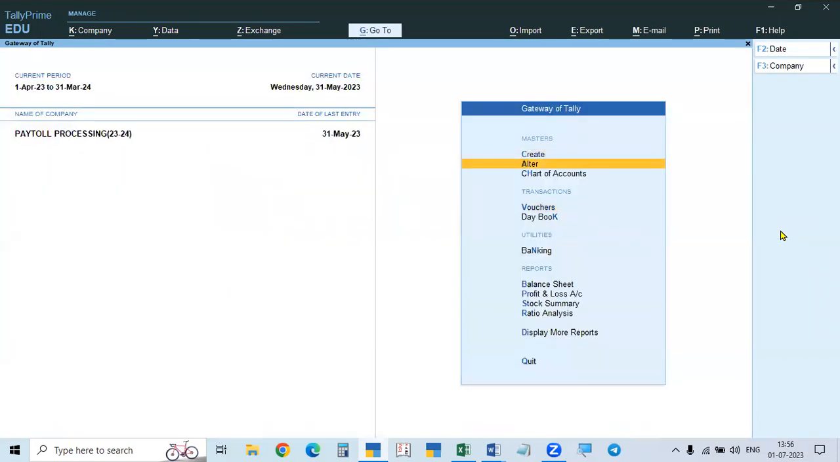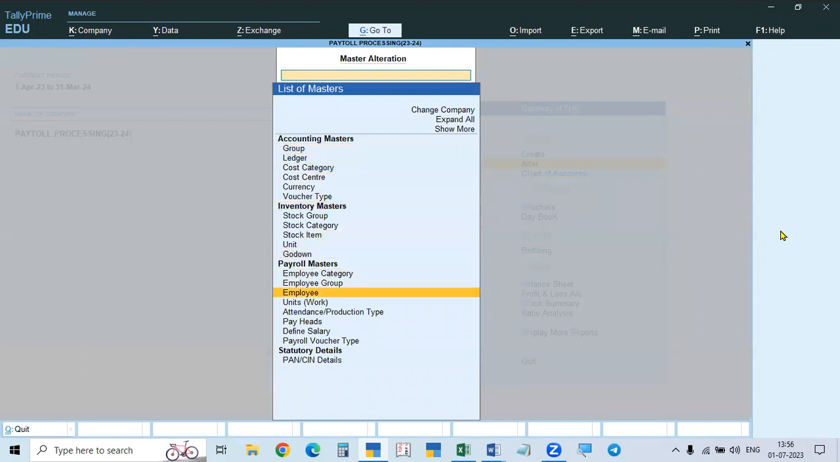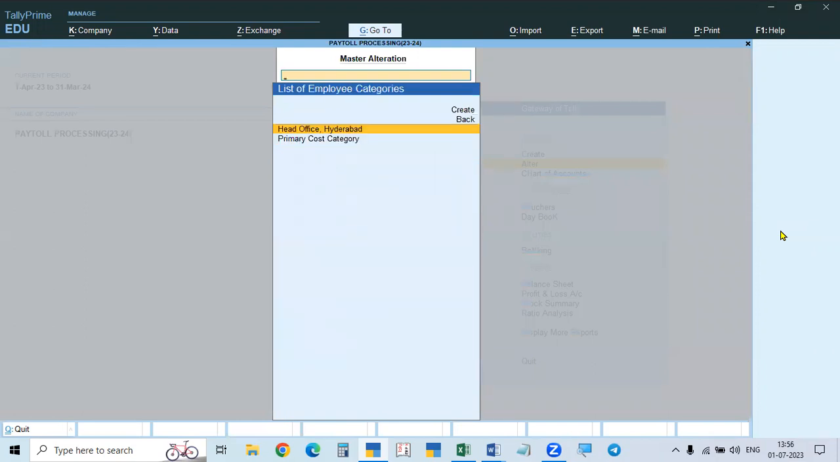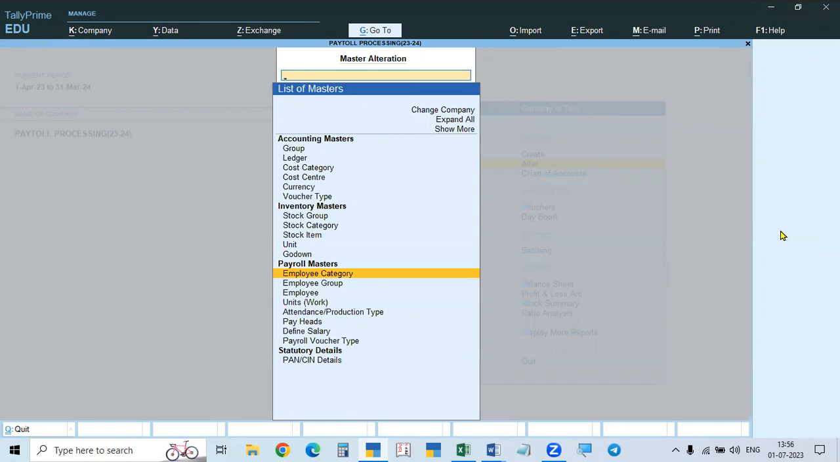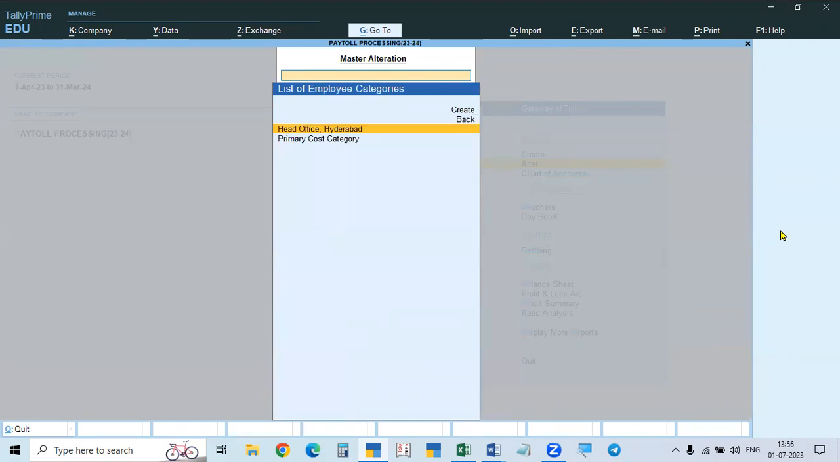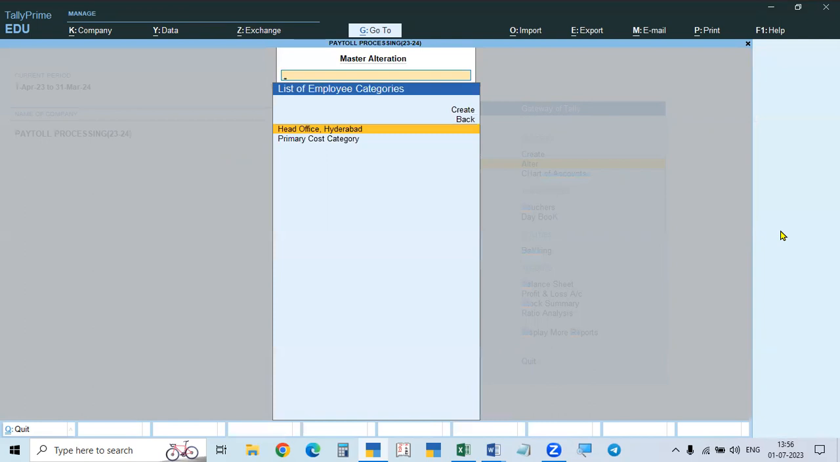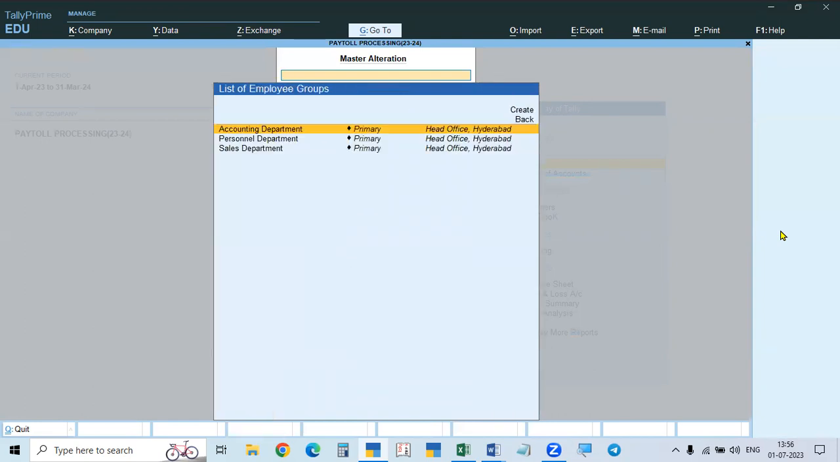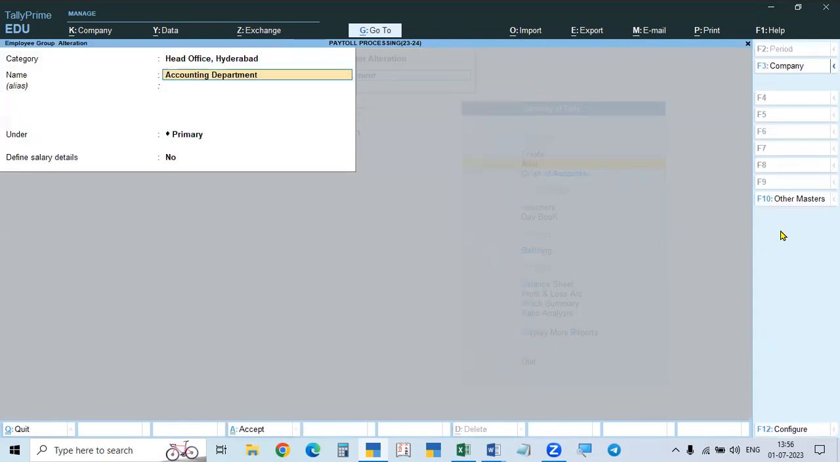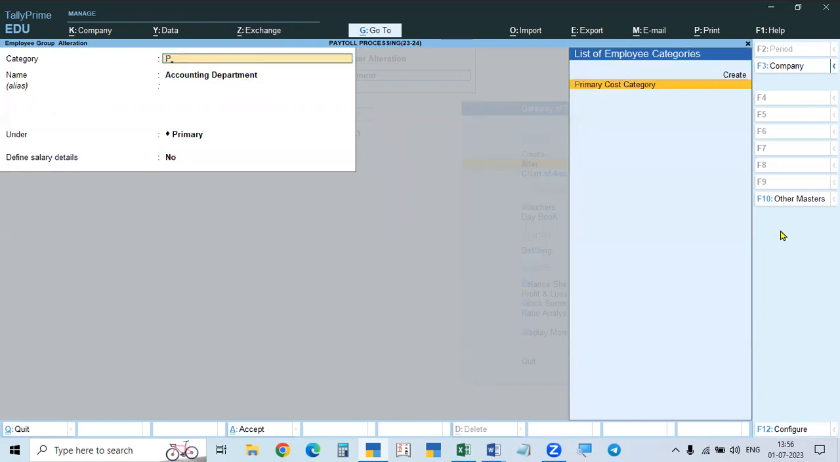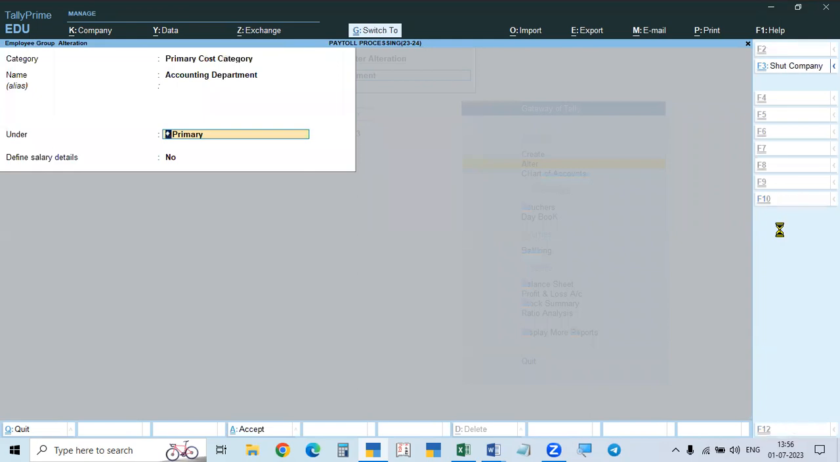What we do is go to alter, go to this employee category Hyderabad, and remove it from all of this. How you can remove it: first you have to remove in the group, not the employee. If you remove it directly, delete is not possible. So first you have to change. Go to the group, first the accounts group, go up, press backspace and just type P for primary category. Make it primary category.